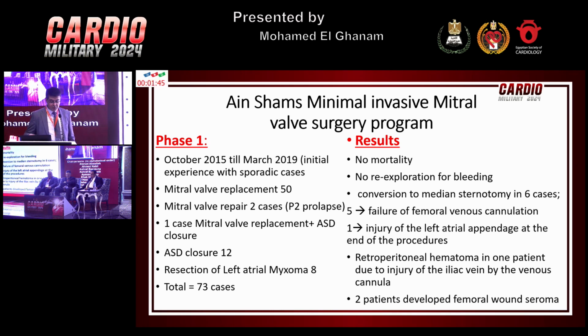We used to do sporadic cases. There was not a fixed list. From 2015 to 2019, when we did not have this fixed team, we operated on a total of 73 patients. Most of them had mitral valve replacements. We did a few mitral repairs for P2 prolapse, a few patients had ASD closures, and some atrial myxomas. We had no mortalities in this phase 1 of the program.